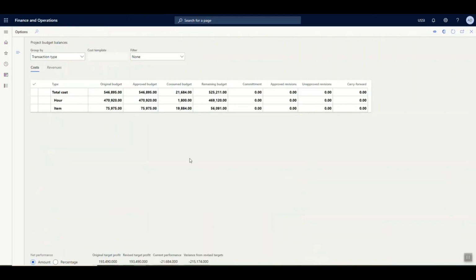Apart from the project statement, for longer running projects, the management would always want to see from a particular budget which was allocated, how much of a budget was consumed. In Dynamics 365 Finance, it is possible to see the project allocation and the project consumption, after which how much is the remaining budget that can be consumed in the project based on the type, for example, hour, item and expense. As you can see in this particular example which we had taken, there were only two types of transactions which we had used. One is hours in terms of resources and one is items in terms of material.